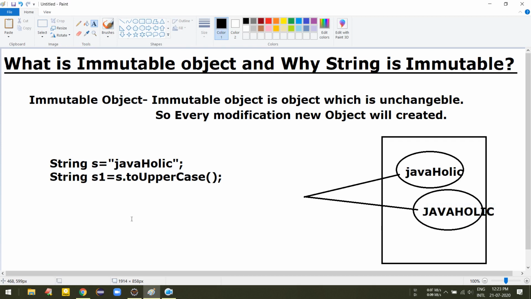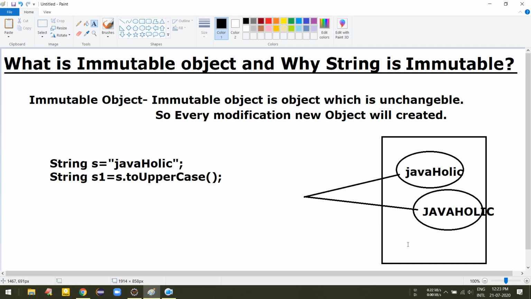I hope you understand the immutability nature of the object. In every modification, the content is copied and placed in a new object in the string pool.